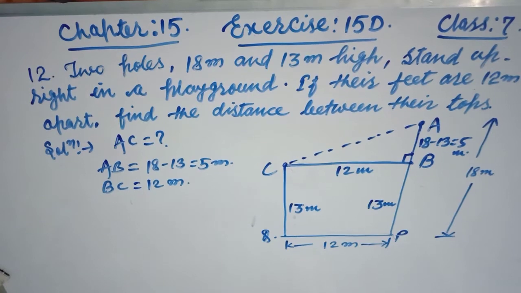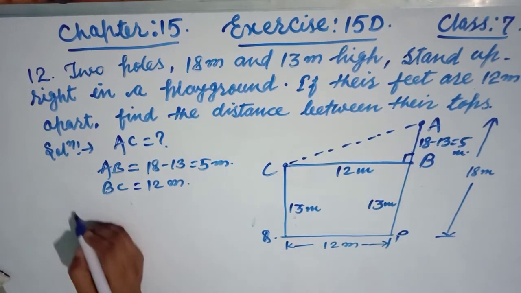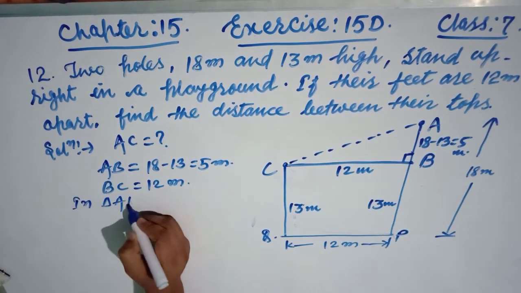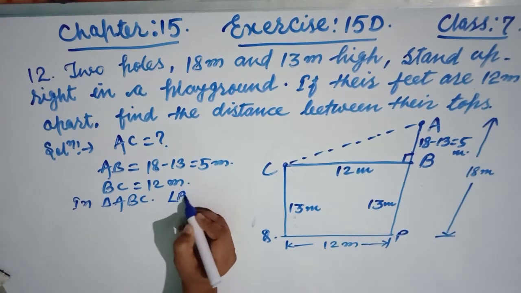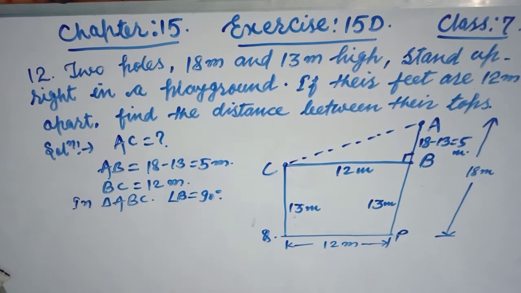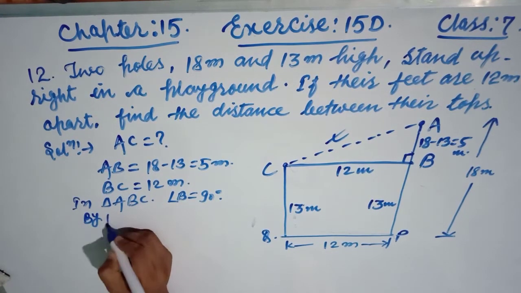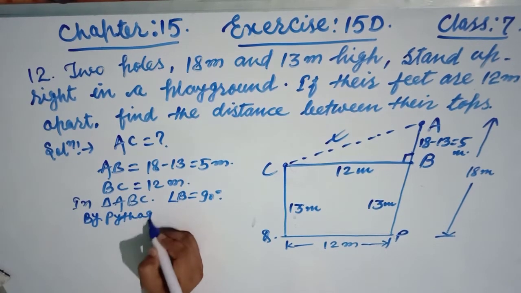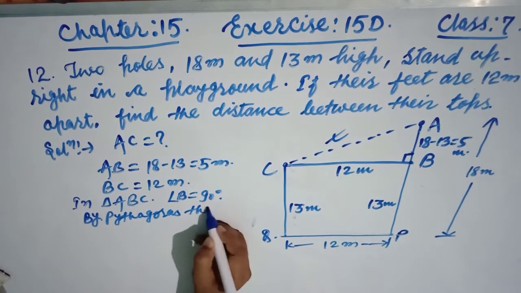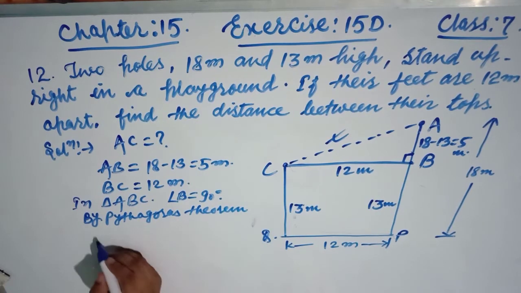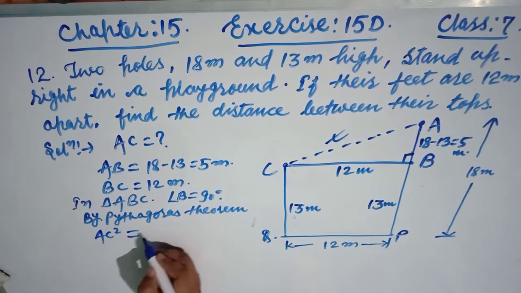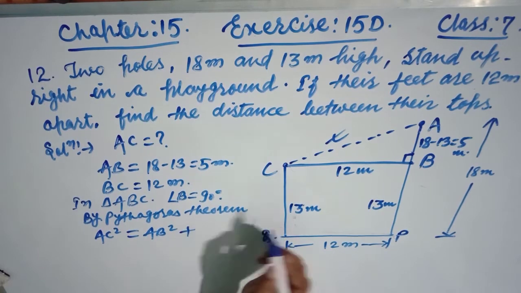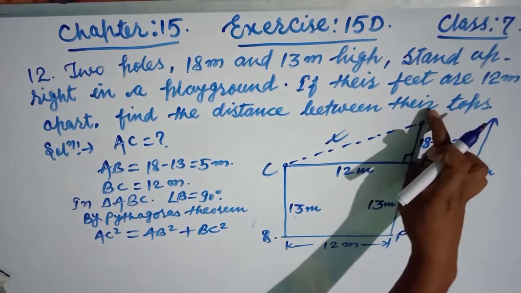So look at the triangle closely, friends, A, B, C. Now we can write in triangle A, B, C, angle B is 90 degree. Then we apply friends Pythagoras theorem. Why? Because we have to find the hypotenuse. So this is perpendicular and this is base. So by Pythagoras theorem, AC square, hypotenuse, equals AB square, perpendicular, plus BC square, base.